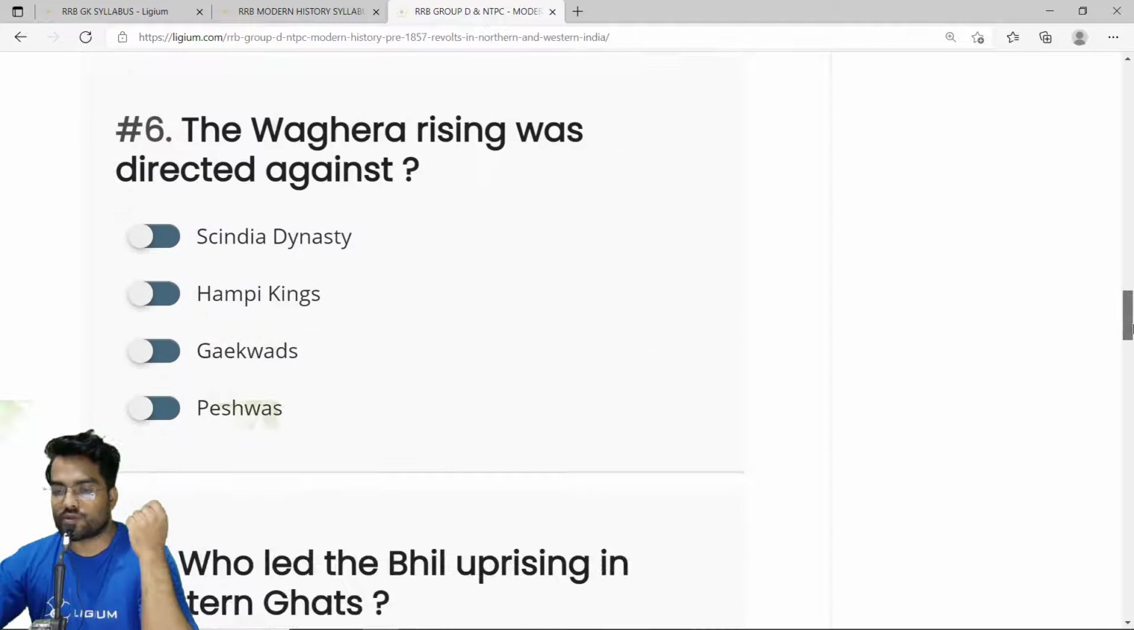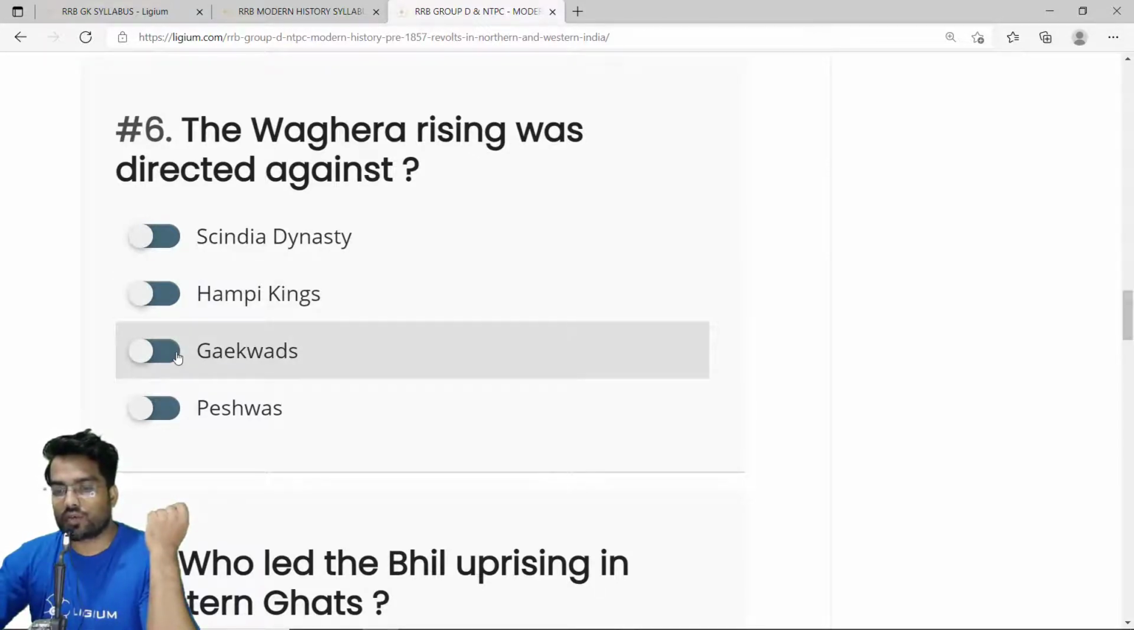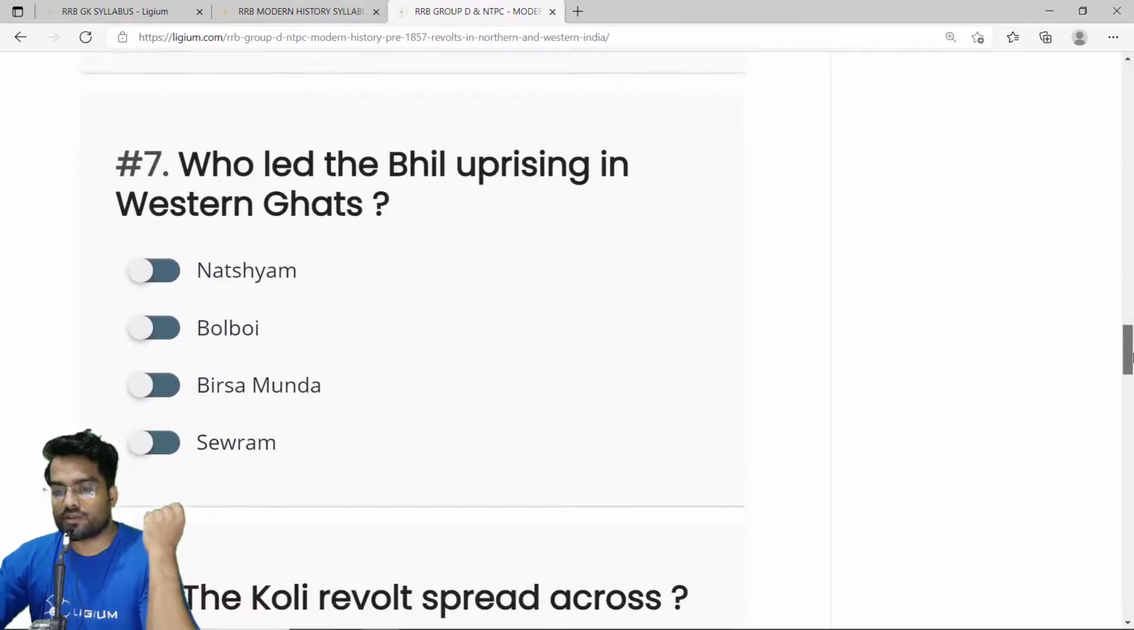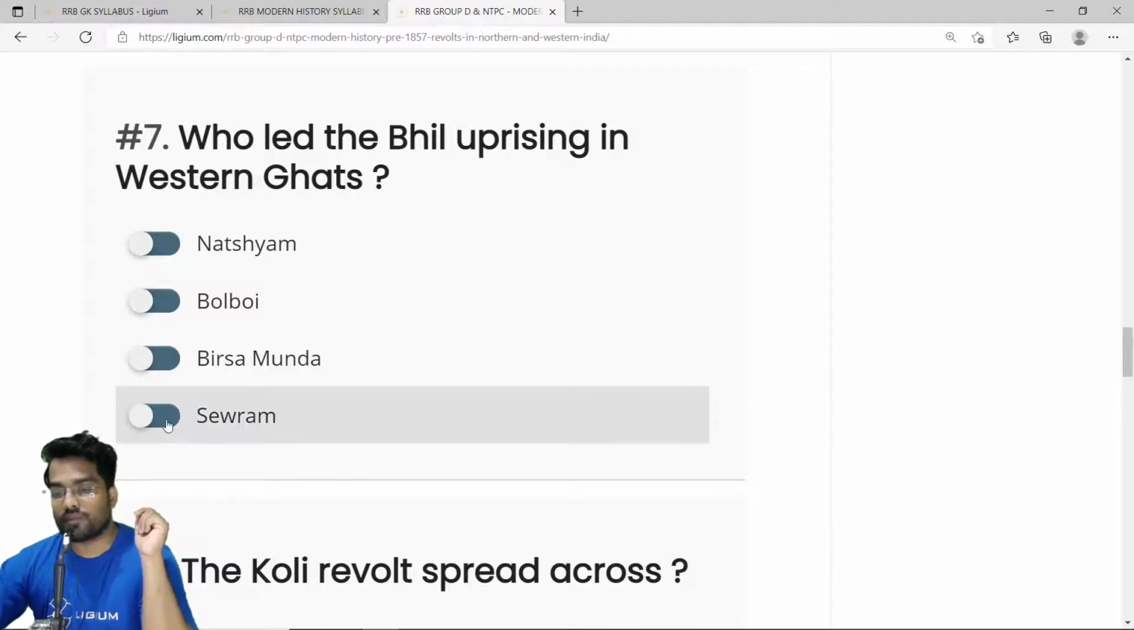Then we have the sixth question. The Waghera Rising was directed against. As I mentioned earlier, the Waghera Rising was directed against the Gaikwads. Option C, Gaikwads. Then we have the seventh question. Who led the Bhil uprising in Western Ghat? The correct answer is there was a guy called Ram who led this revolt in Western Ghats. There is a difference between the Bhil uprising in the Western Ghats and the Bhil uprising in the central regions such as Jharkhand and Chhattisgarh. So this is the Bhil uprising in Western Ghats. The correct answer is Ram.